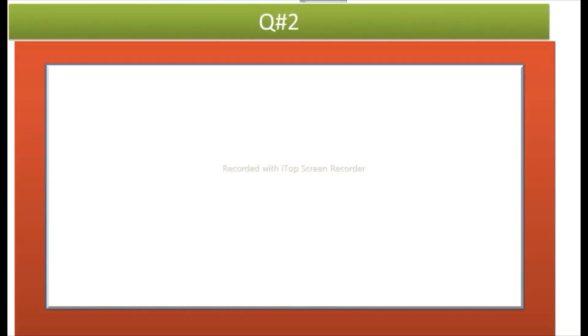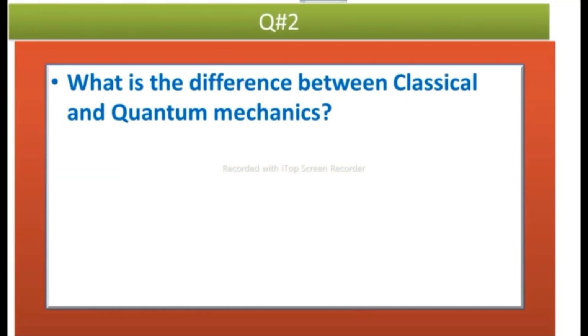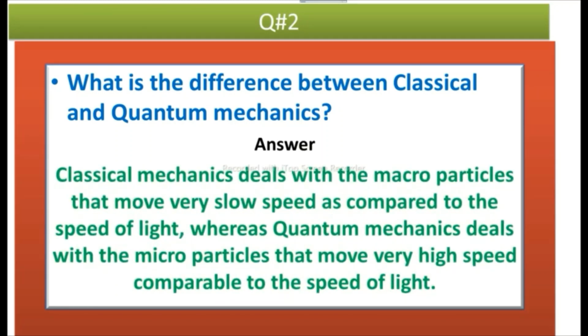Question number 2 is, what is the difference between classical and quantum mechanics? Answer is, classical mechanics deals with the macroparticles that move at very slow speed as compared to the speed of light, whereas quantum mechanics deals with the microparticles that move at very high speed comparable to the speed of light.